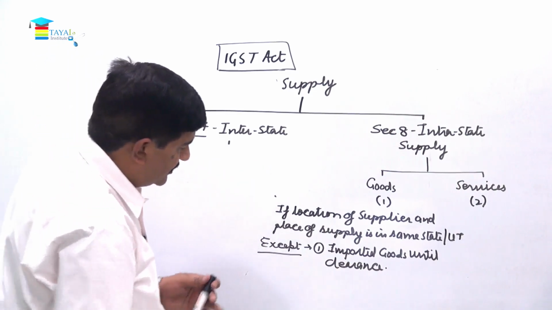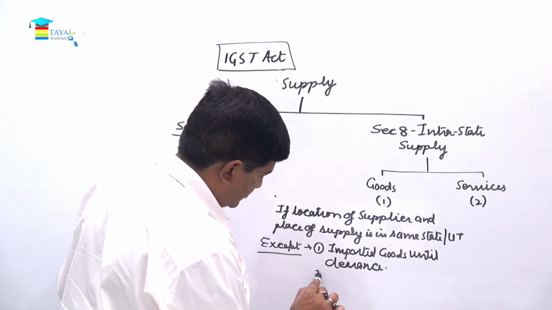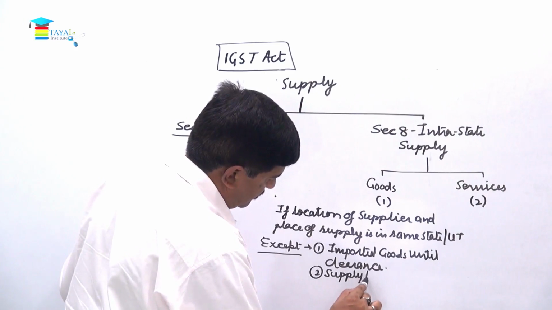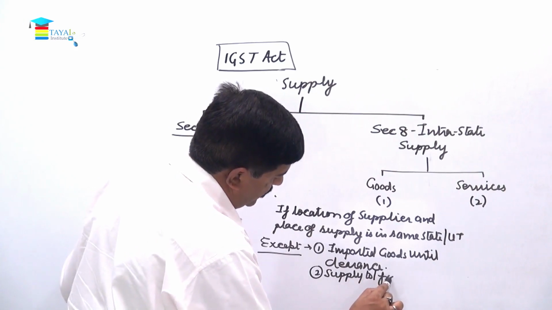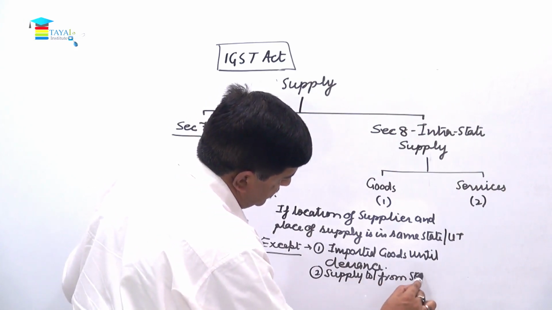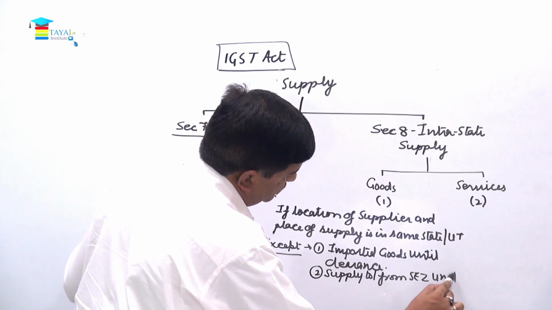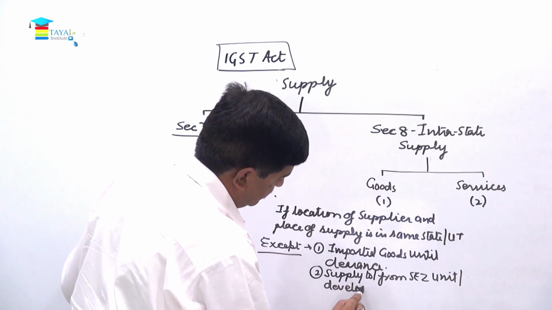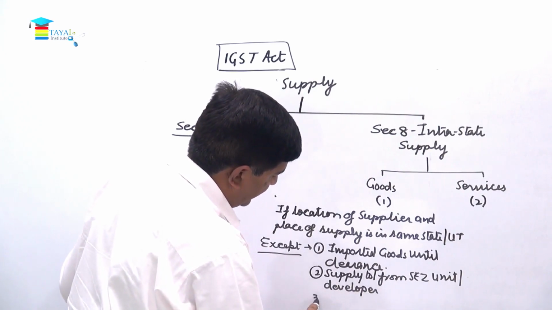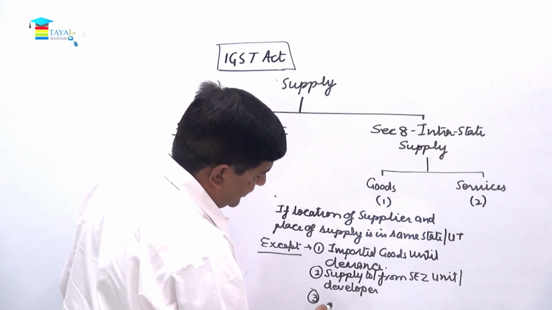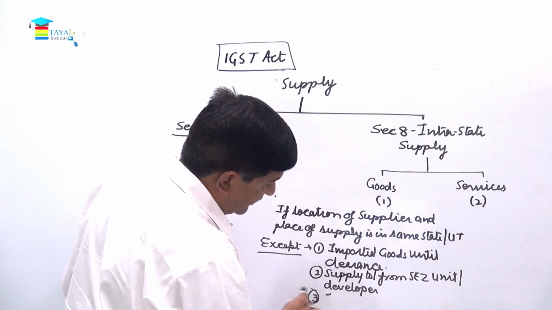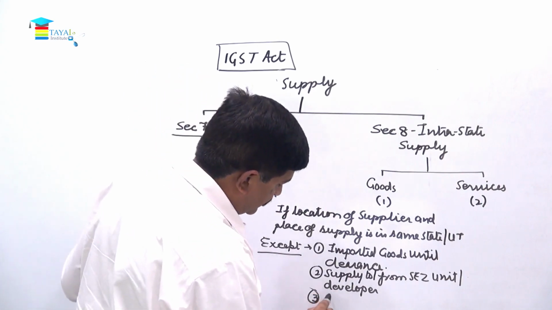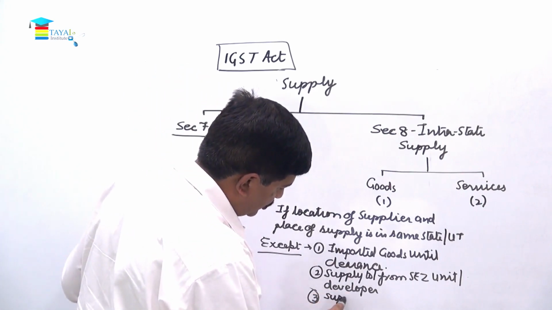Okay. Then supply to or from an SEZ unit or developer, and then imports, which we have already taken care of. Then comes supply to a tourist.